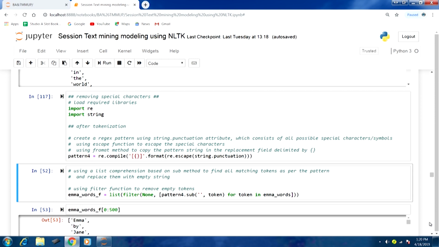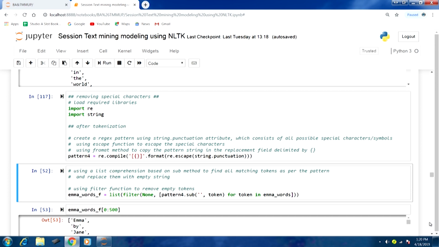The same thing is here in this particular code, you can have a look. If you look at this list comprehension, we are calling pattern_4.sub with an empty string comma token, and this token is coming from emma_words that we have already computed. Word tokenization we have already performed.